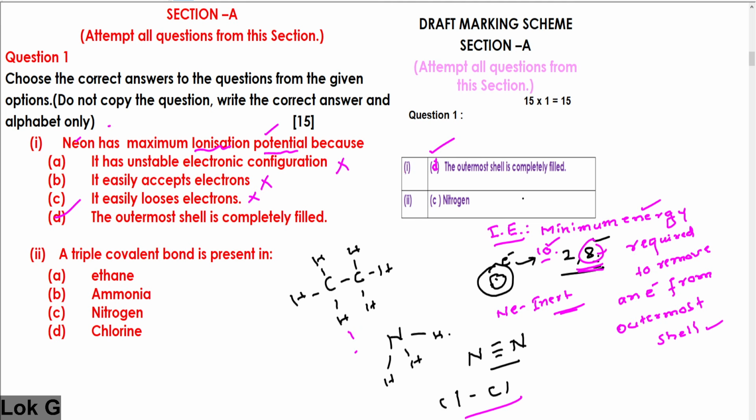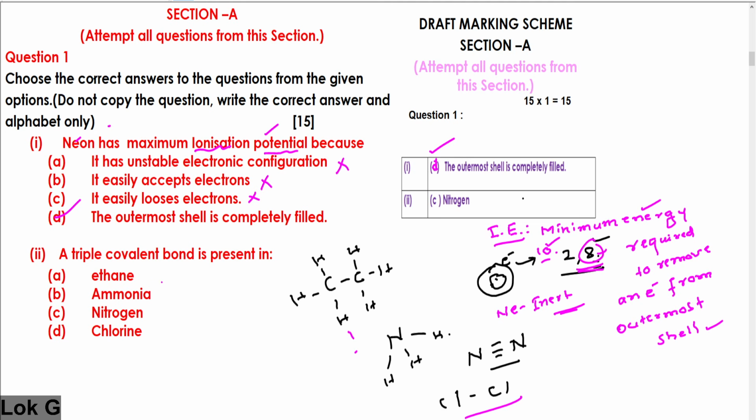Write the first sub question like this: D. Whatever is printed in the question paper, the same you have to write. I hope you understood the first one. Second: a triple covalent bond is present in, see, 4 compounds are given. Here, your knowledge of writing structures is tested. How much knowledge of structures do you have?